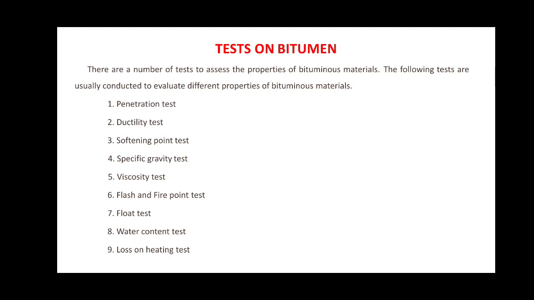Next, we shall discuss the tests on bitumen. There are various tests to assess the properties of the bituminous material.